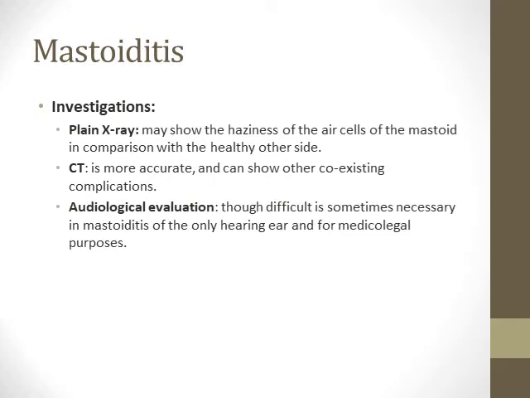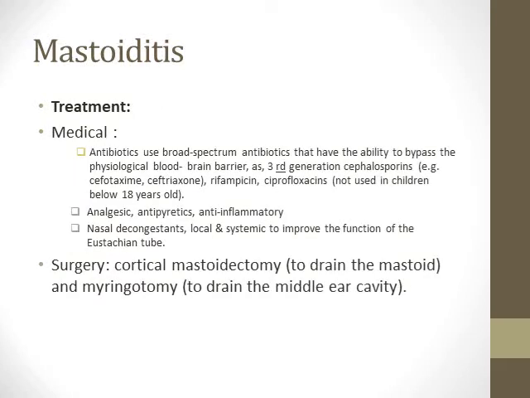If you meet a case of mastoiditis, usually we'll ask for imaging, plain X-ray or more recently CT, and etiological evaluation for preparing for surgery. Treatment usually consists of medical treatment and surgical treatment. For medical treatment, antibiotics that can cross the blood-brain barrier to guard against further intracranial complications.